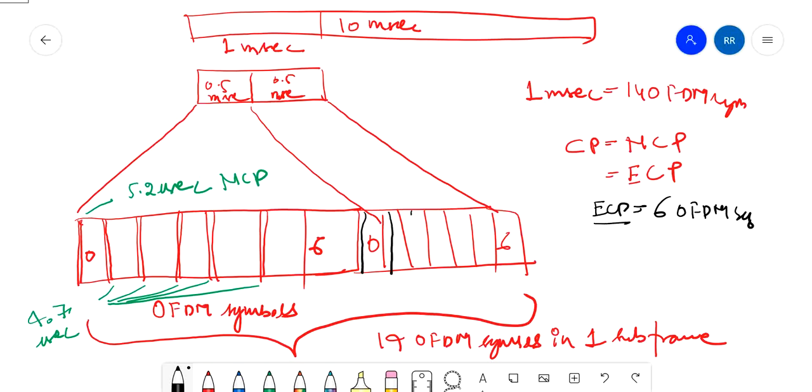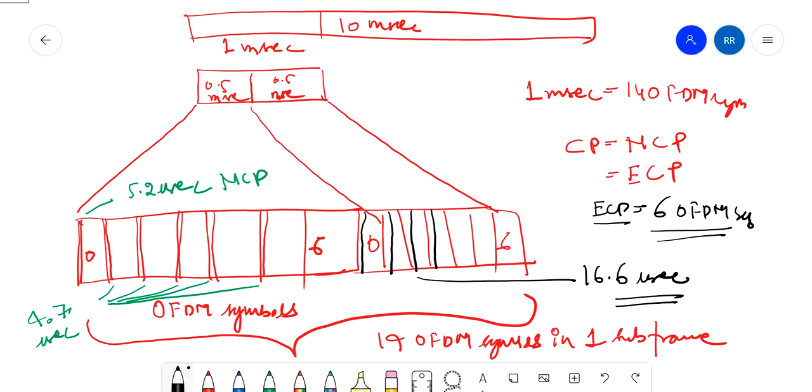Since one extended cyclic prefix is 16.6 microseconds, in that case one slot will have 6 OFDM symbols, otherwise it will have 7 OFDM symbols. So this is the structure of a slot. Understood? Okay.